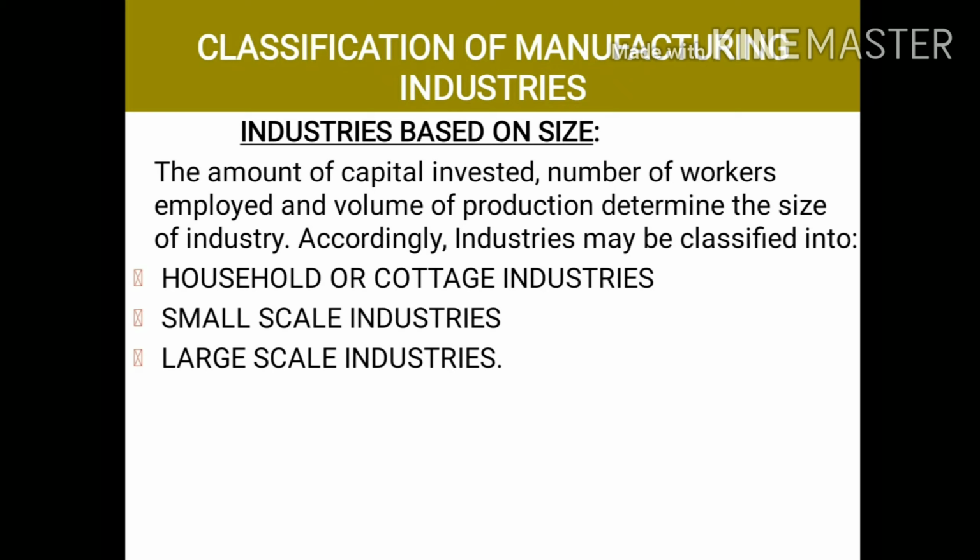These are the industries which have been classified on the basis of size. And size involves the amount of capital invested, number of workers employed, and volume of production. Capital invested means money that is invested, workers employed in the industries, and mass production or less production, that is volume of production. These factors determine the size of any industry. So on the basis of size, industries have been classified into household industries, small-scale industries, and large-scale industries. Let's discuss them one by one.